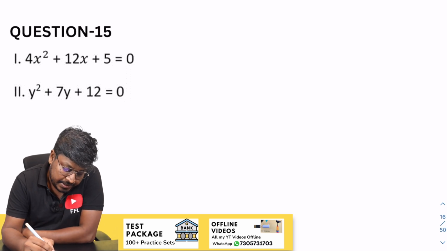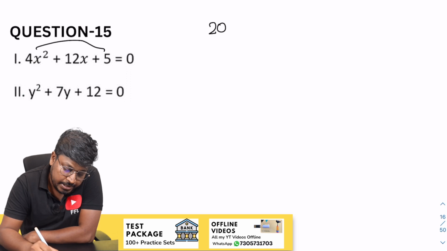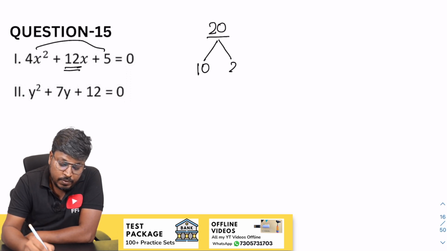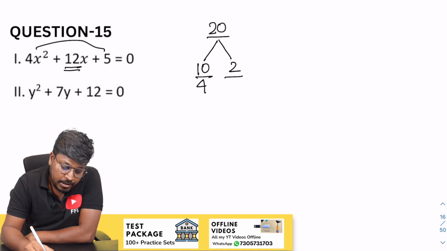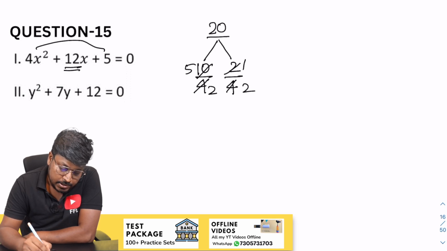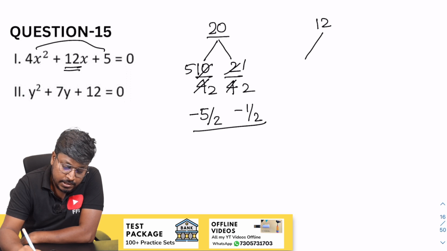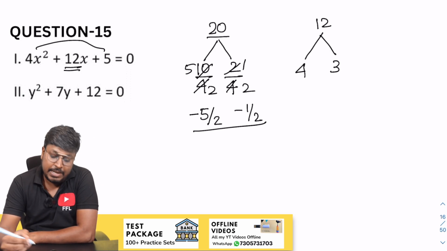Okay, so 15th question, 4x square. So this will be 20 because 5 into 4 will be 20. So our target is to get 12. So 10 into 2 will be 20. So divided by 4, divided by 4. So this will be 2, this will be 5. So 1 and 2. So finally we can say that minus 5 by 2, minus 1 by 2 will be the factors of x. So next will be 12. So 4 into 3 will be 12. So before y square we don't have any constant.